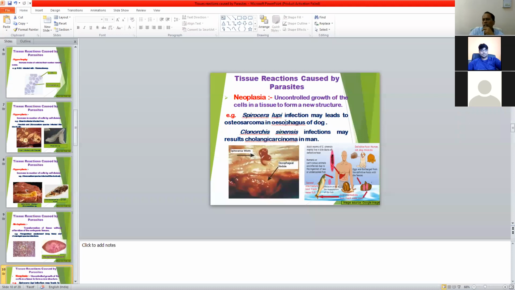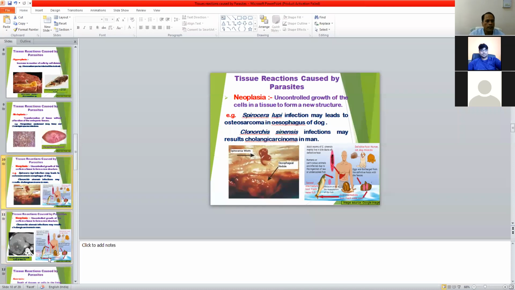This is the uncontrolled division of cells in the esophagus. Then another example of neoplasia is Clonorchis sinensis. Clonorchis sinensis is a fluke commonly known as the Chinese liver fluke. Adults are found in the bile duct of man, dog, and cat. This is Spirocerca lupi. This is the nematode, and these are the esophageal nodules during Spirocerca lupi infection.